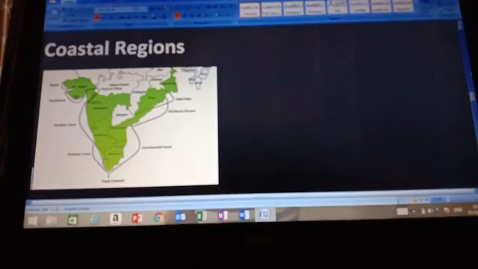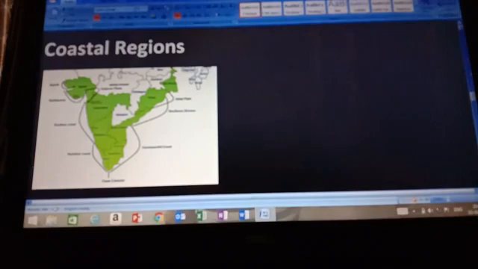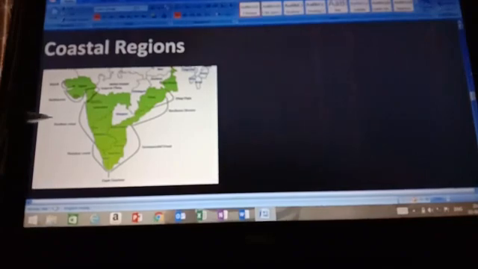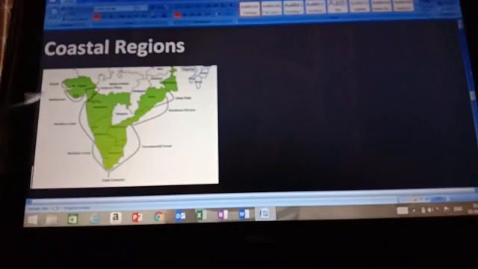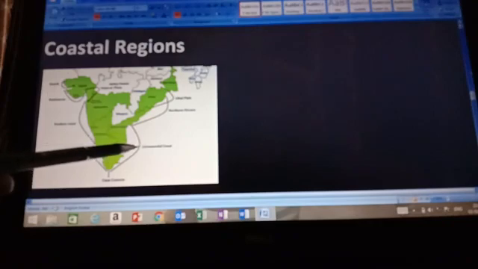So we have studied about the eastern coastal plain and the western coastal plain. The western coastal plain is divided into Konkan coast and Malabar coast. Then here we have Northern Circars and Coromandel coast. Here Kutch and Kathiawar. Here we have the Gujarat plain, western coastal plain and eastern coastal plain, children.